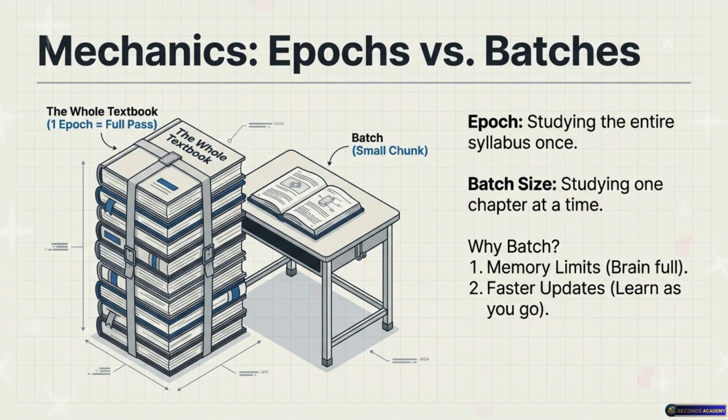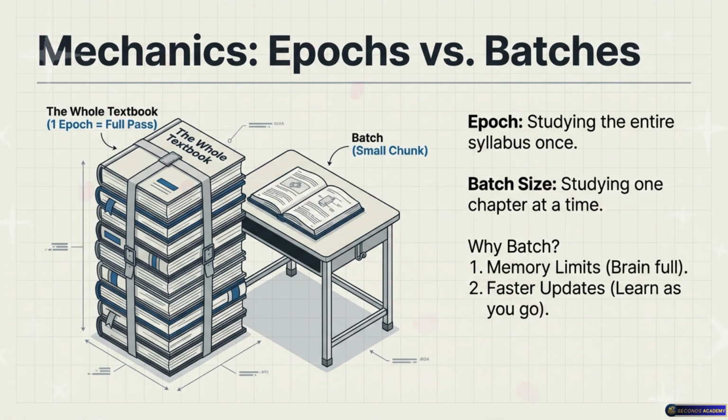We usually can't just shove all 10,000 houses into the GPU's brain at the exact same millisecond to calculate one giant error gradient. It's like trying to memorize the entire textbook in one single glance. Your brain would just blue screen. Exactly. So we break the data down into batches, small, manageable chunks. Okay. Maybe we look at 32 houses, calculate the error for just those 32, and take a small step down the mountain. Then we load the next 32 houses, calculate their error, and take another step.